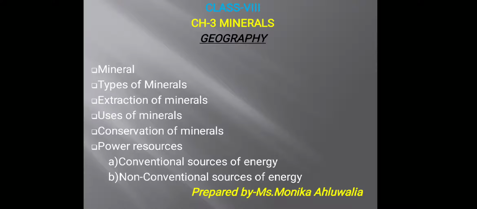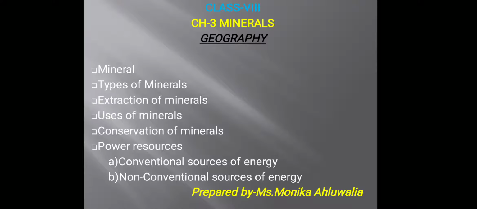The first topic which we did was mineral. Define a mineral. A naturally occurring substance that has a definite chemical composition is a mineral. Then types of minerals. Minerals are of two types, metallic and non-metallic. Metallic minerals contain metal in raw form. Metals are hard substances that conduct heat and electricity and have a characteristic luster or shine. Iron ore, manganese ore are some examples.